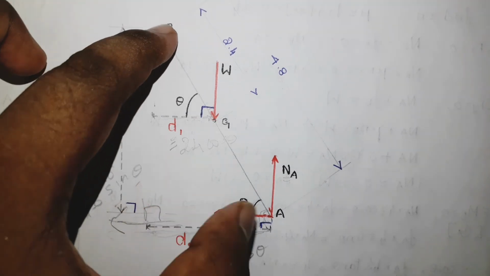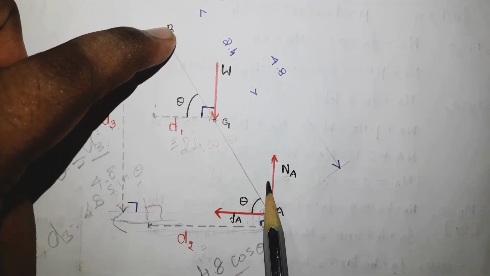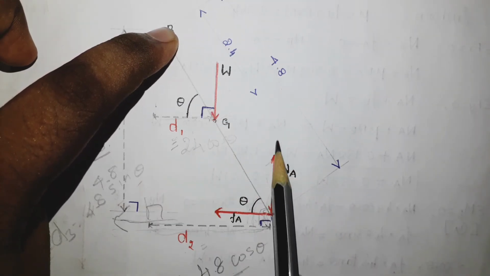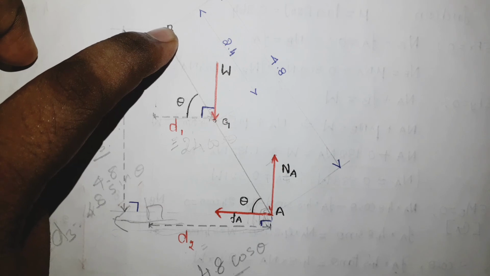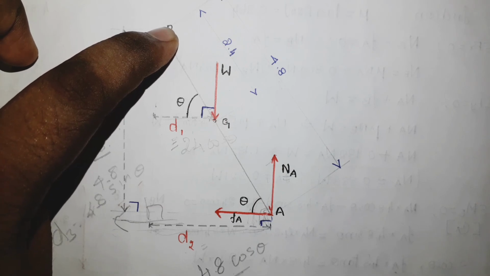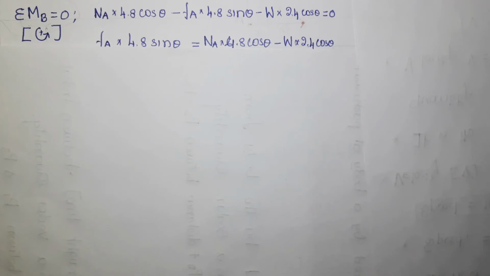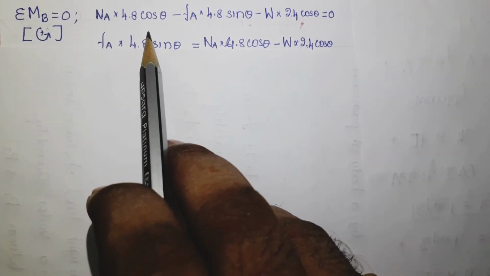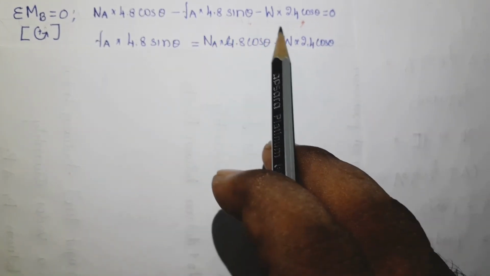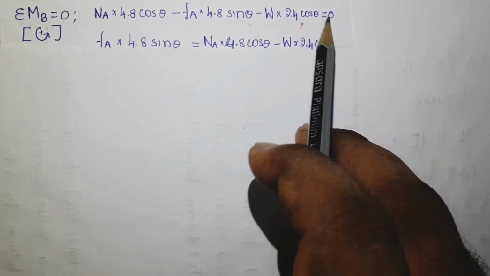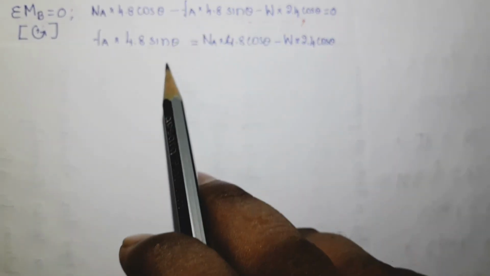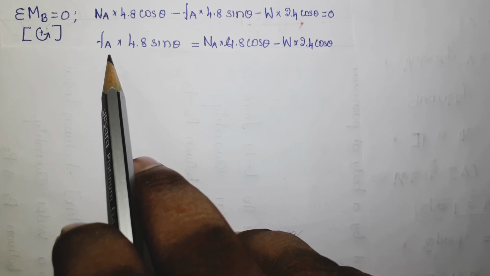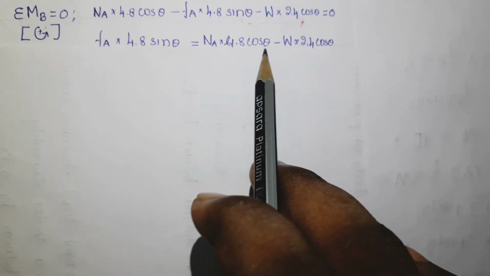The next one is the force Na, but with respect to the point B, this force is anti-clockwise. So this is the direction of the force, anti-clockwise. This is the only force having the positive sign. So here it is substituted: Na into D2, Fa into D3, and W into D1 equal to 0. Note that these two moments are minus, so take Fa into the left hand side and the remaining terms on the right hand side.